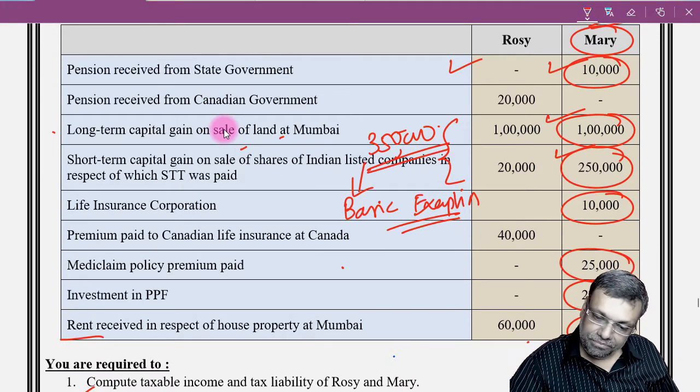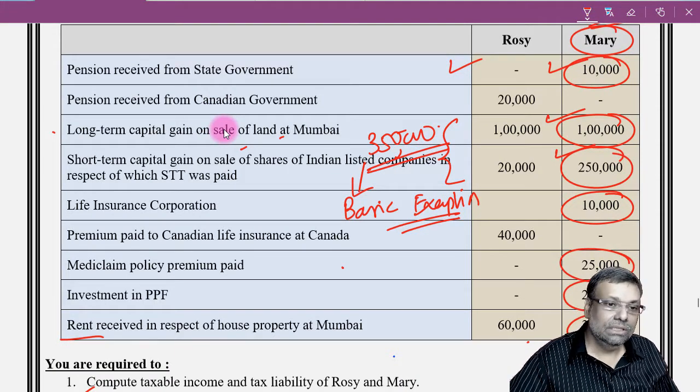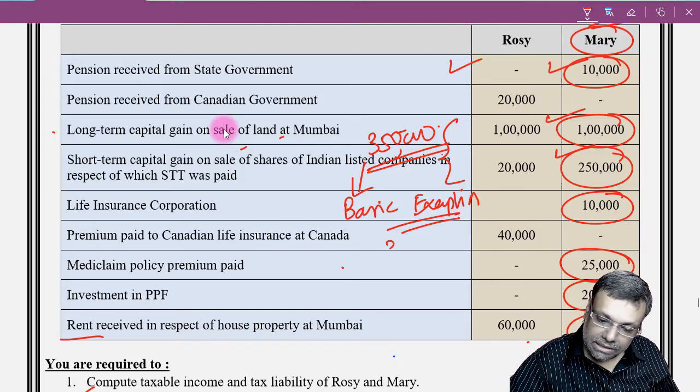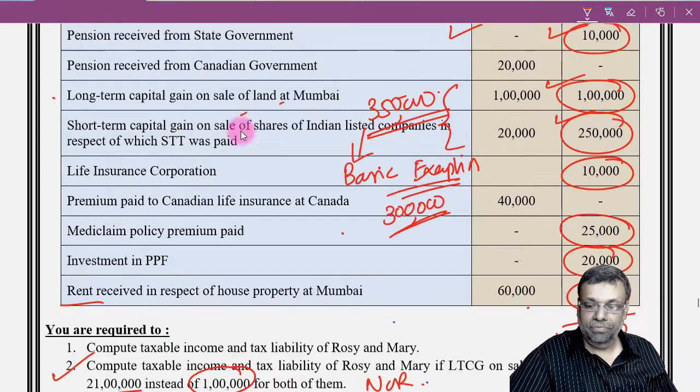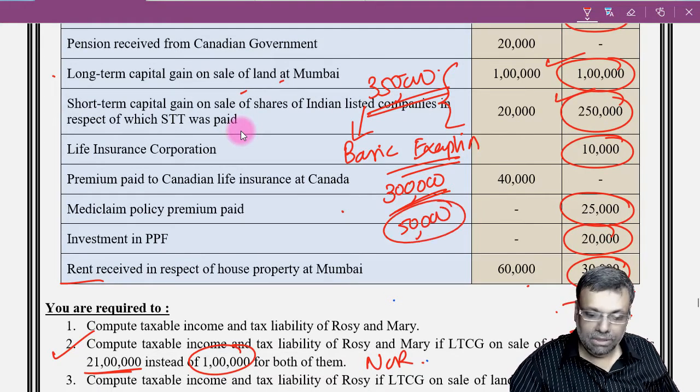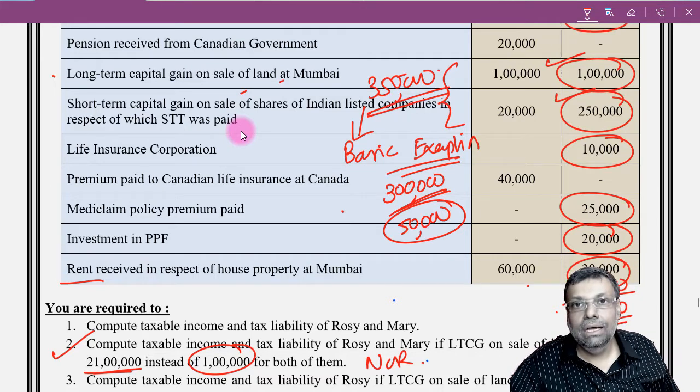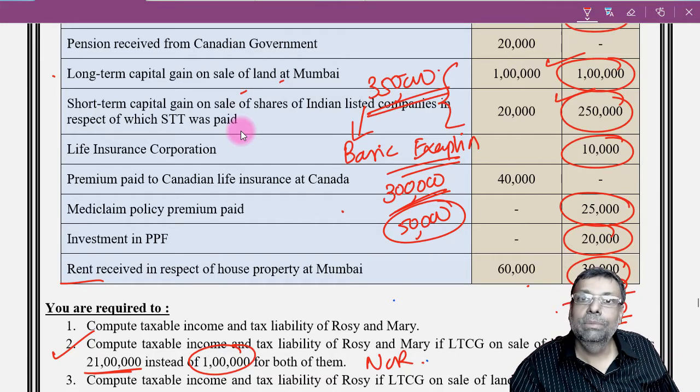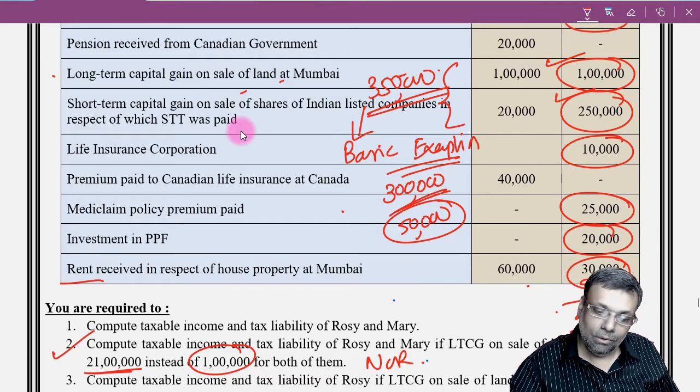So give the basic exemption. Basic exemption you will give 3 lakhs, senior citizen. Now the balance 50,000 will become taxable. Now you will have a doubt, or you can say there will be two options of doing the tax liability calculation.